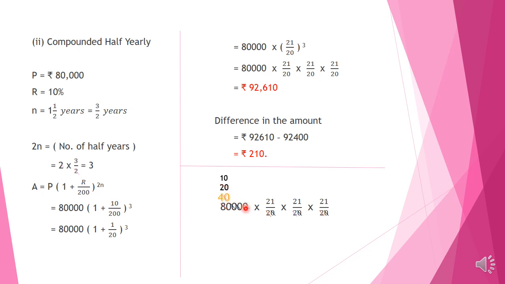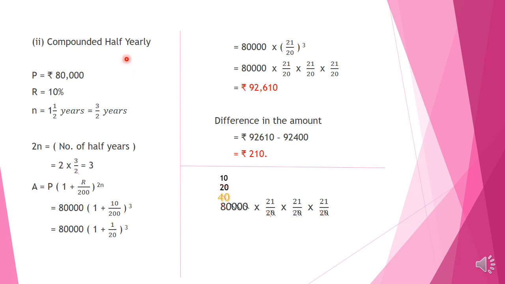Now this third 2 and this 20 we cut by 2, and in 20 how many 2's are there? 10 2's are 20. So we get 10 into 21 into 21 into 21. Multiplying, we get 92,610. So this is the amount Arif would be paying after 1.5 years if the interest is compounded half yearly.